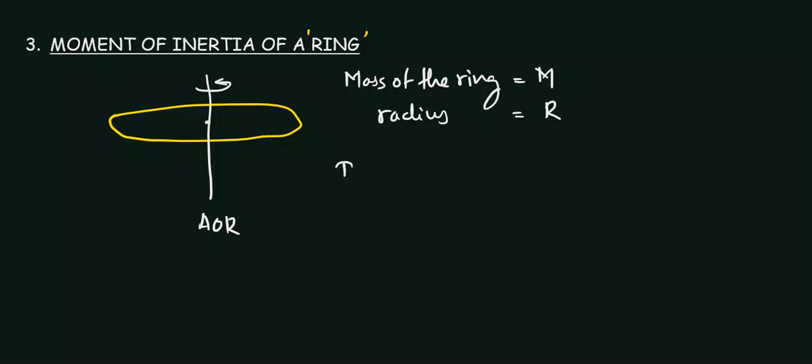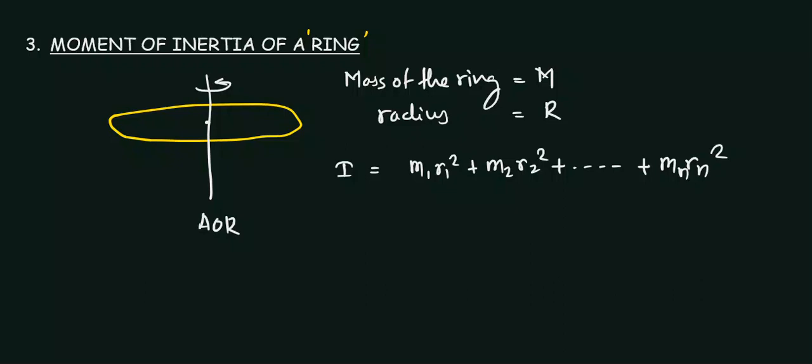Now we know that the moment of inertia of a body is the summation of each mass, m1 r1 square plus m2 r2 square up to mn rn square.